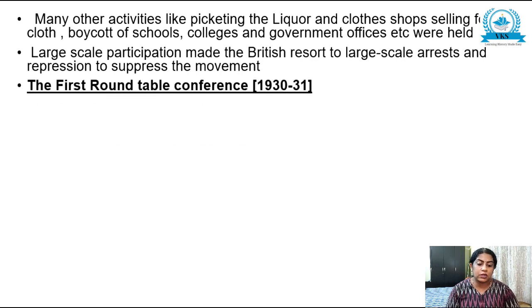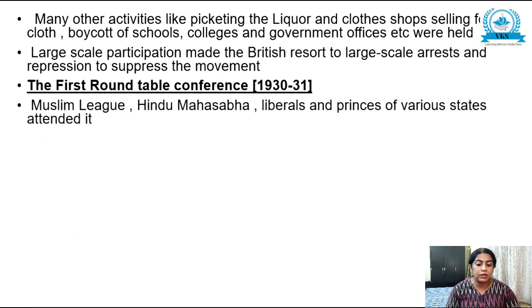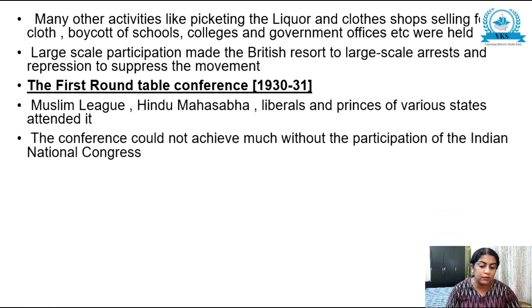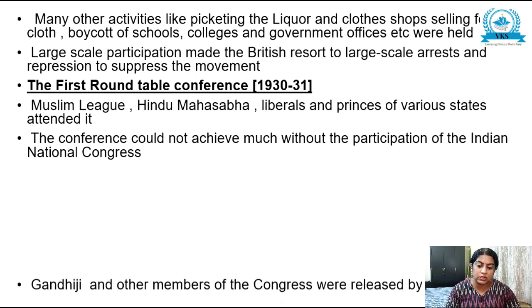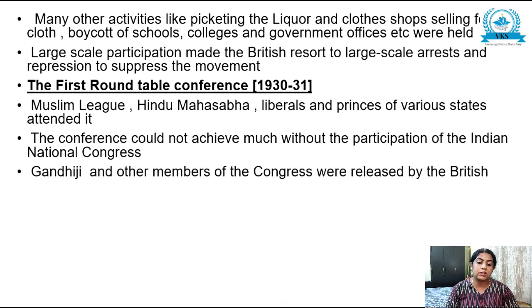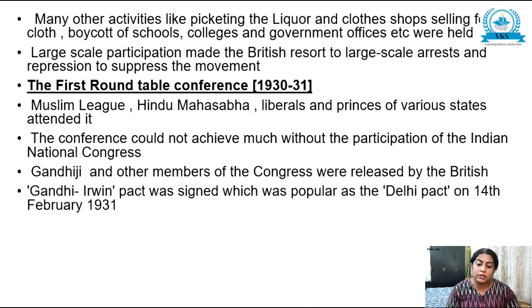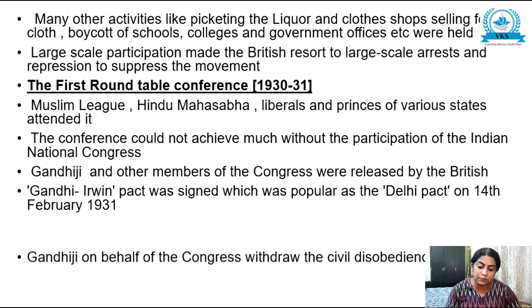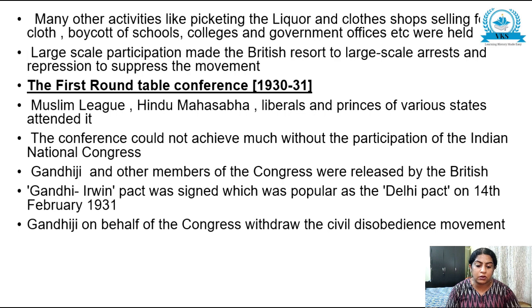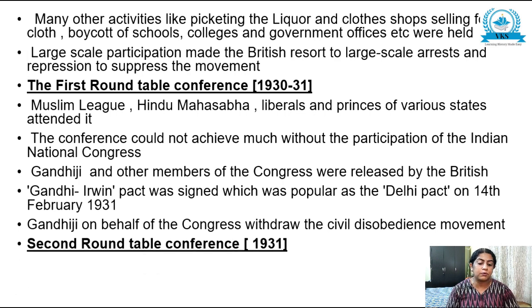Now the first Round Table Conference: the Muslim League, Hindu Mahasabha, liberals and princes of various states attended it. The conference could not achieve much without the participation of the Indian National Congress. Gandhiji and other members of the Congress were released by the British. The Gandhi-Irwin Pact, popularly known as the Delhi Pact, was signed on 14th February 1931. Gandhiji, on behalf of the Congress, withdrew the civil disobedience movement.